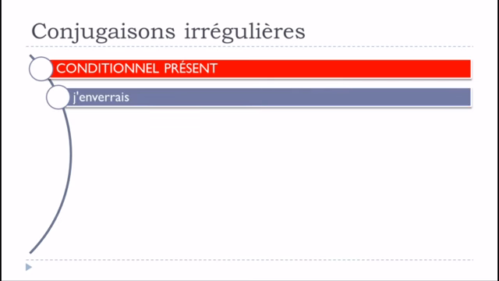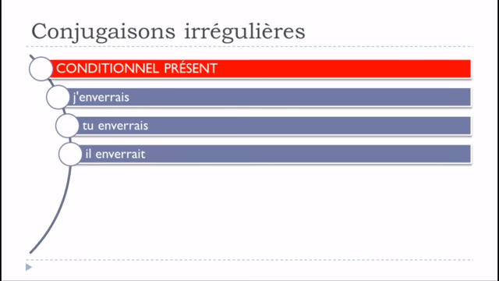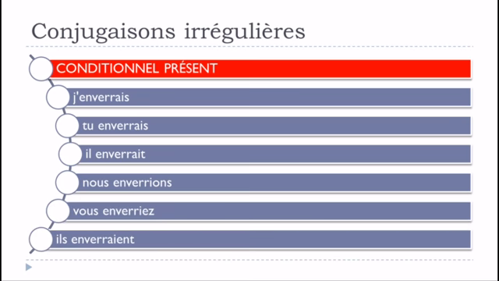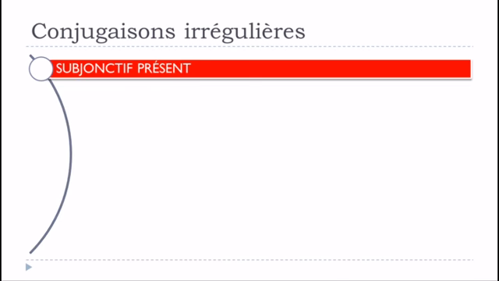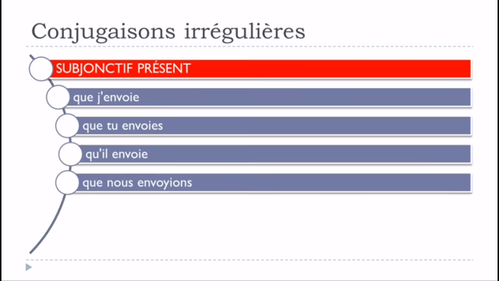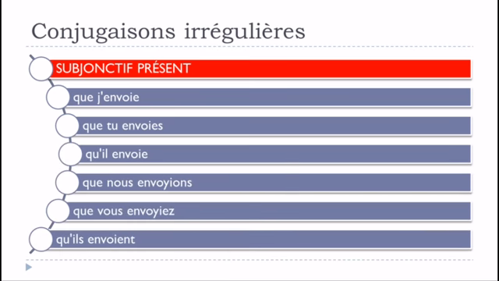Well, clearly it will be the same idea of construction, so the same modification. J'enverrais, tu enverrais, il enverrait, nous enverrions, vous enverriez, ils enverraient. And then let's see now le subjonctif présent. Que j'envoie, que tu envoies, qu'il envoie, que nous envoyons, que vous envoyez, qu'ils envoient. And you can see that here, here, here, and here it's a bit different from what it should be normally if we would respect the rule for the verbs of the first group.